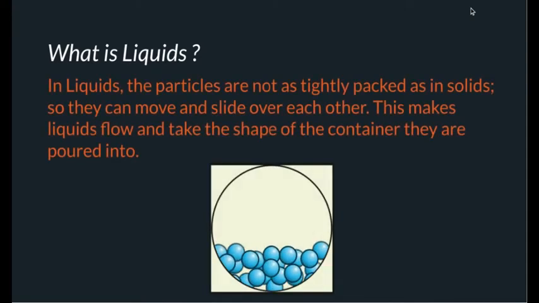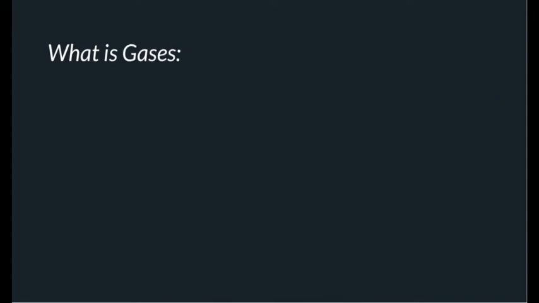What are liquids? In liquids, the particles are not as tightly packed as in solids. They can move and slide over each other. This makes liquids flow and take the shape of the container they are poured into. In this example, the particles are not tightly packed together and are moving more rapidly than the solid's particles.